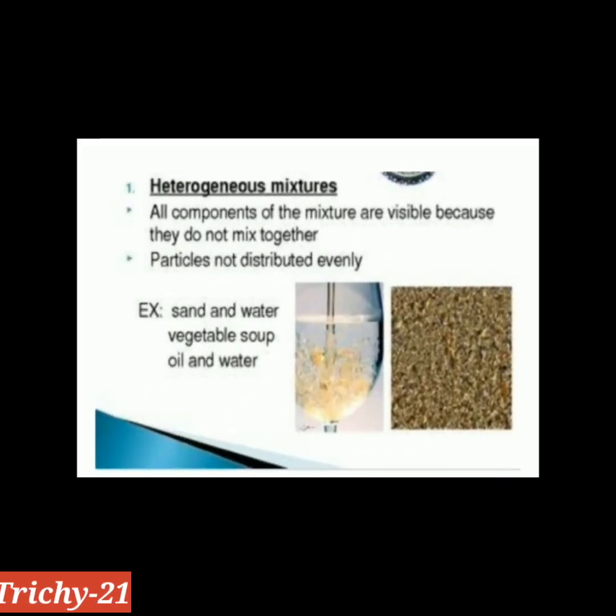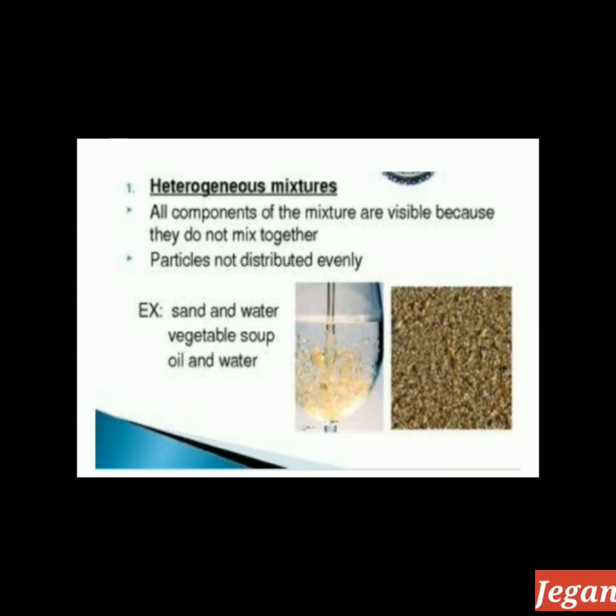In a heterogeneous mixture the components can be seen separately. It does not have a uniform composition and properties. For example, sand and water, a mixture of sugar and sand, a mixture of oil and water, a mixture of sulfur and iron filings.